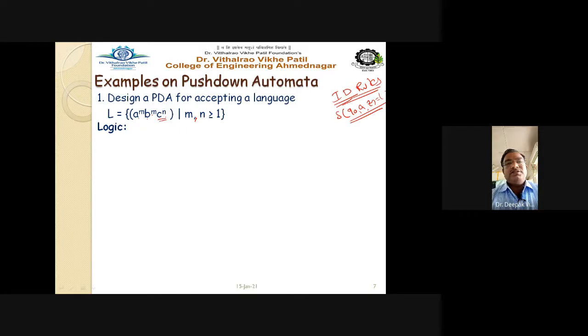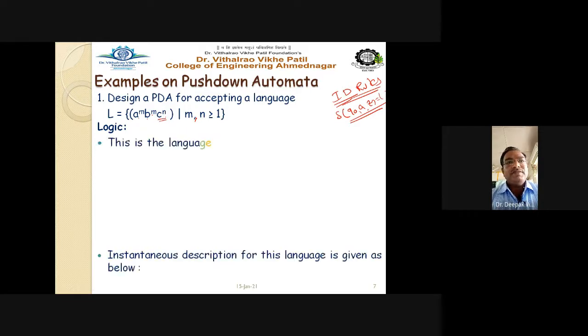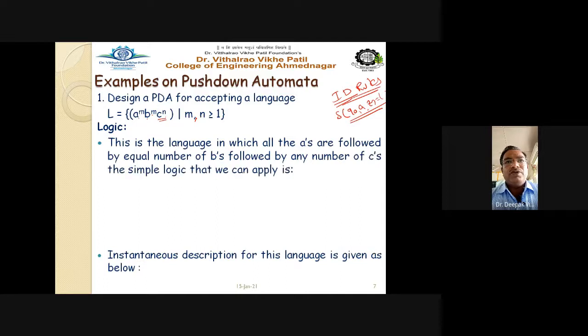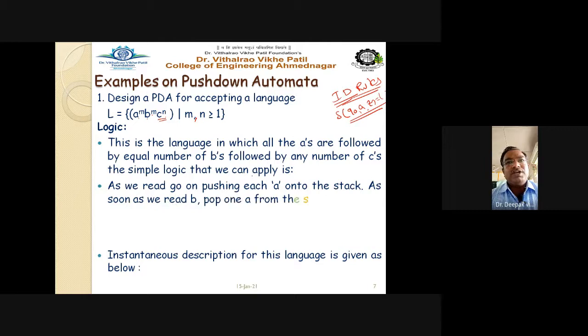So let us see the logic. This is the language in which all the A's are followed by an equal number of B's, followed by any number of C's. The simple logic that we can apply is, first, describe the language. This is a language in which all A's are followed by an equal number of B's, a raised to m, b raised to m, and any number of C's. The language contains an equal number of A and B, but there are any number of C's.